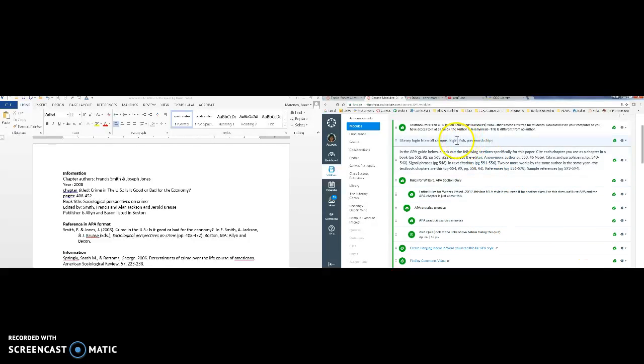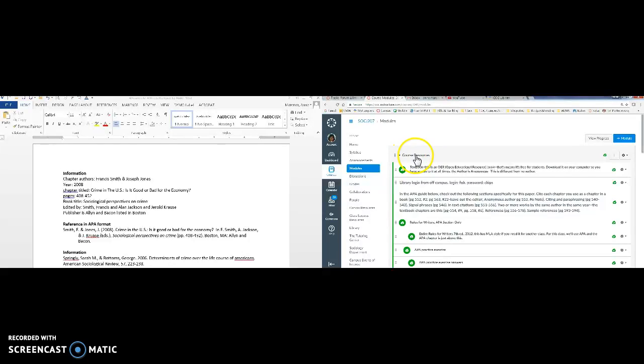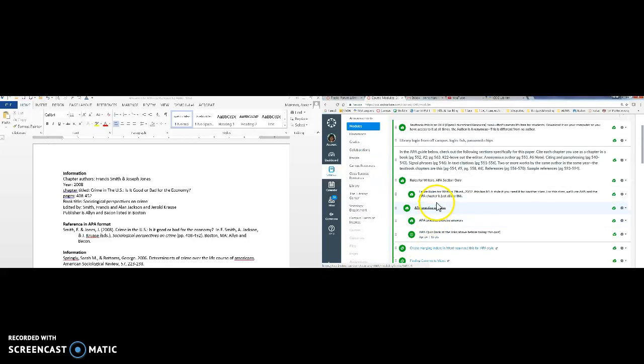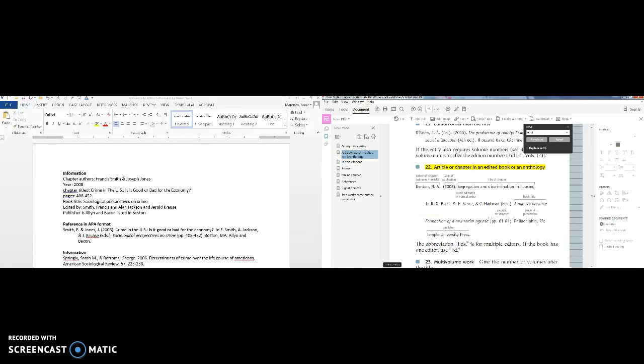So let's take a look in Canvas. This is in the course resources module, and it tells you right here what pages and sections to pay attention to in the APA guide. Now I have the entire Rules for Writers book here if you need MLA for another course or if you want to look up some more information about writing style. But this is the APA section only, and that's the section you'll need for this course. There's a practice exercise and then the answers to the exercise, and then you'll need to take a quiz. So let's take a look at the APA guide.